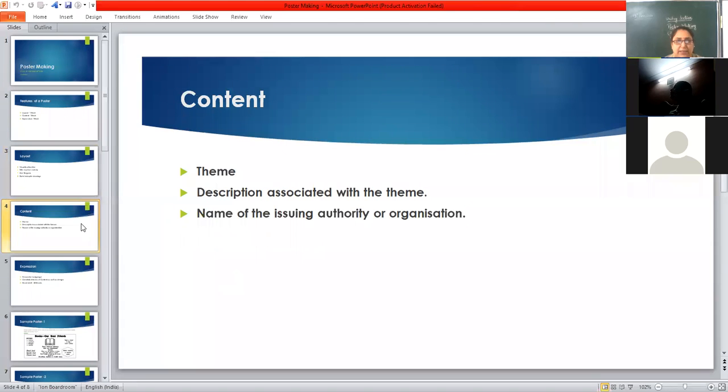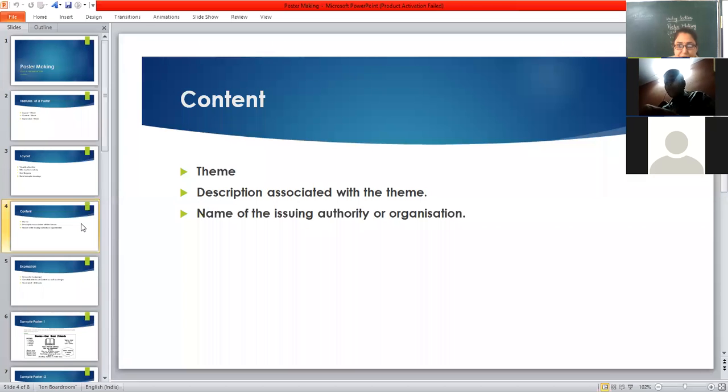What is this content part? 1 mark. Theme, as I said. Suppose you are making a poster on save girl child. So the theme is saving the girl child, giving importance to girl children, right? So this will be the theme. Then if you want to promote exercise and fitness, then that will be your theme. I hope I'm clear with this part.